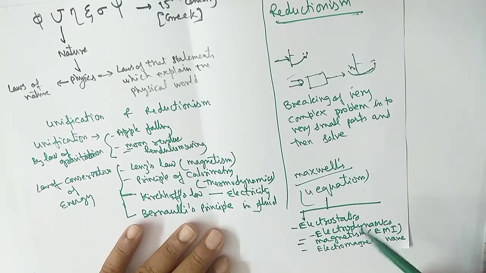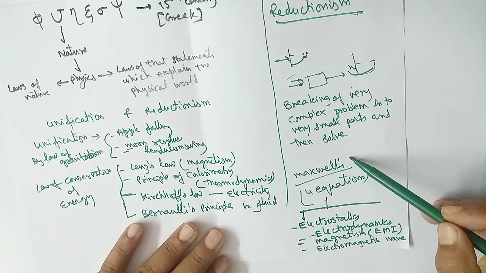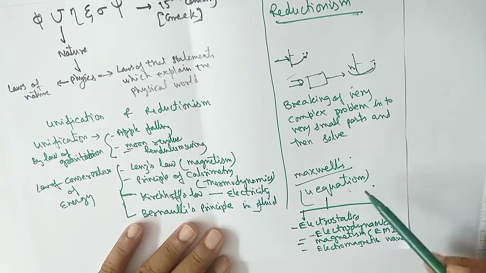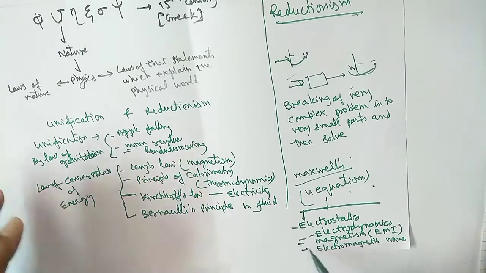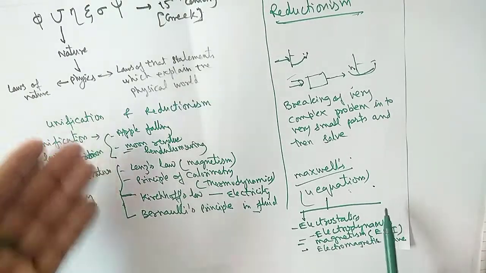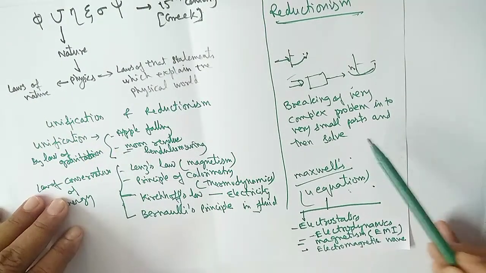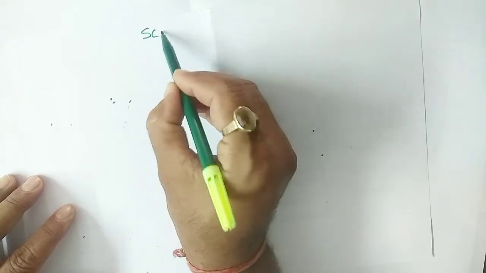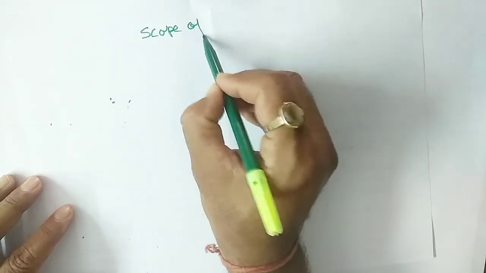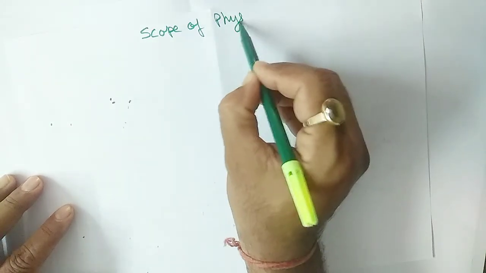Okay, so he has given 4 basic equations, and through that you can understand these 4 major branches of physics. So this is the unification and this is the reductionism. Okay, now according to NCERT, our next topic is the scope of physics. Okay, see what is the scope of physics.